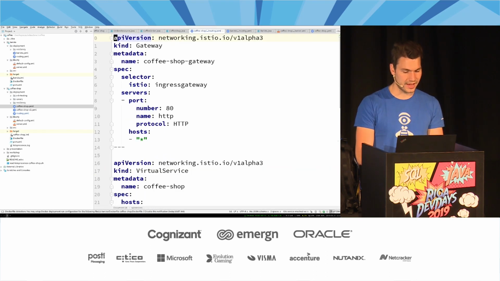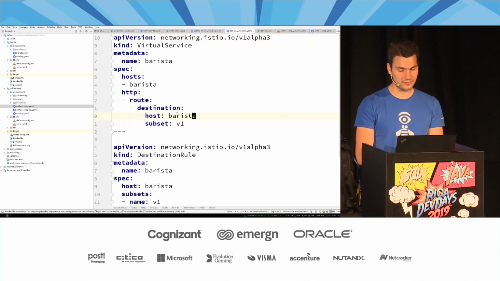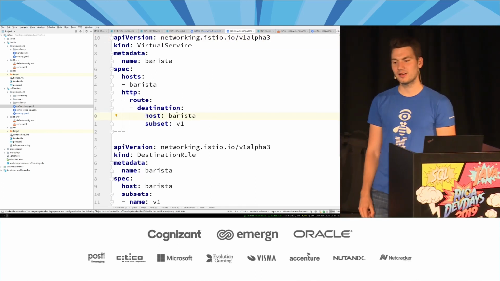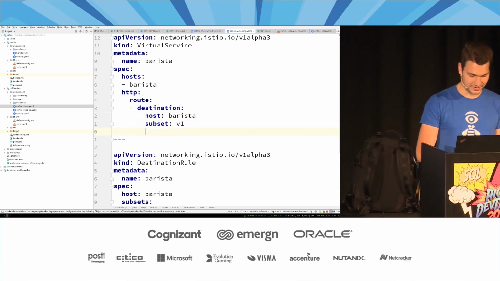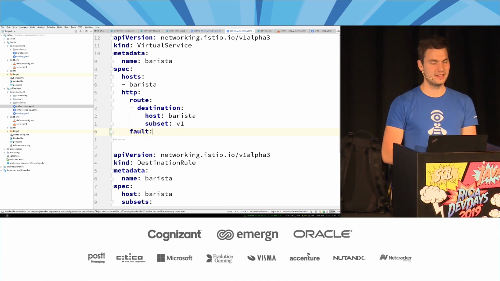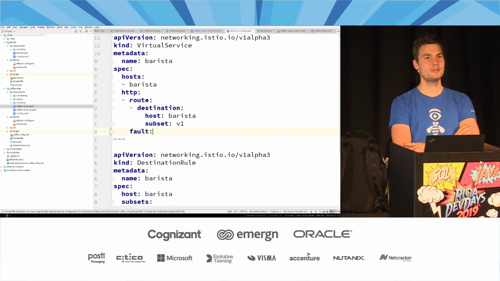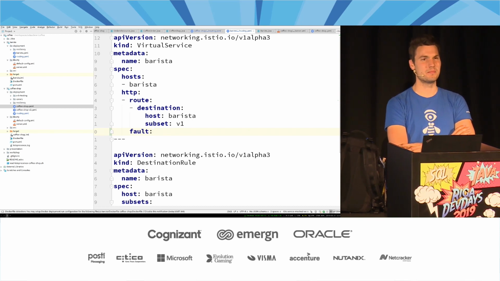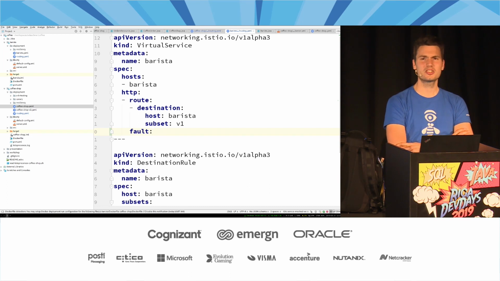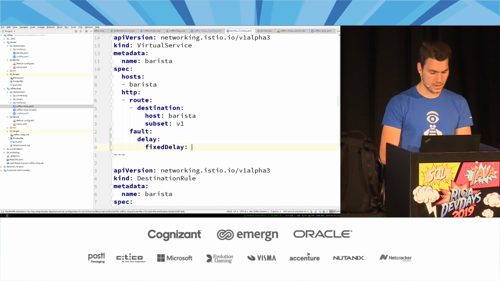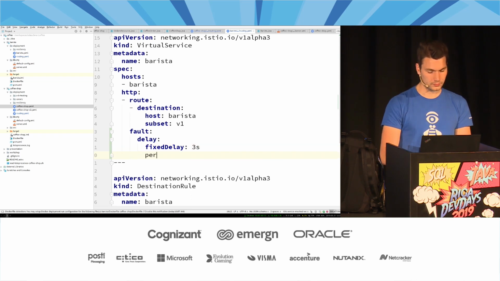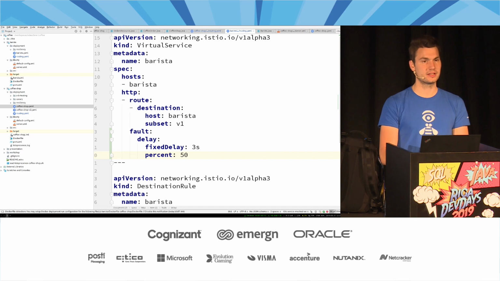What we could do also instead, for testing purposes, is since we have the full control over all these proxies, they can mess things up on purpose, right? So for example, for testing purposes, what we can do is to insert some faults. Just because we can. We say, hey, dear proxy, just please mess up something in that communication. Make it slower or make it fail, because we can. For example, insert a delay, something like a fixed delay, for example, 3 seconds, but not in all the cases, but only in 50% of the cases. Okay, that looks good. Ready for production, right?